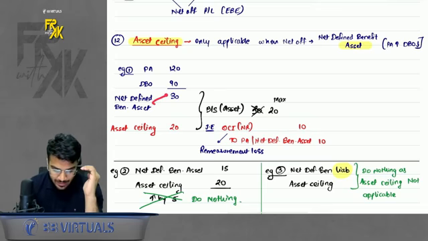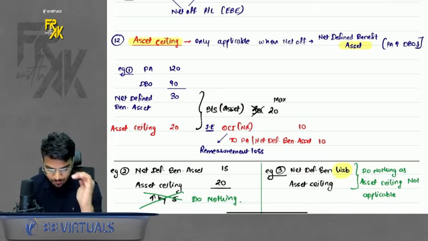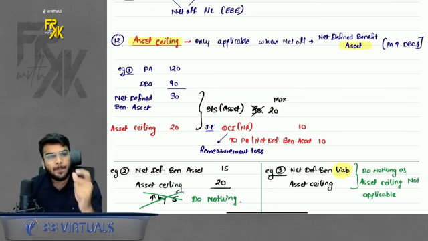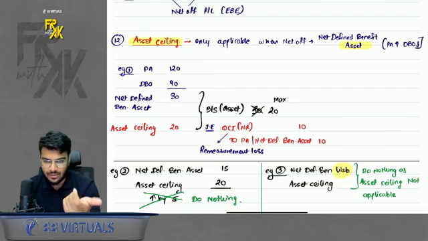So even if your net asset is coming to 30, doesn't matter. You will have to restrict it to 20 rupees. So you'll have to reduce the asset by rupees 10. That reduction is a loss due to asset ceiling. So how will I book it? This reduction will also go to OCI.